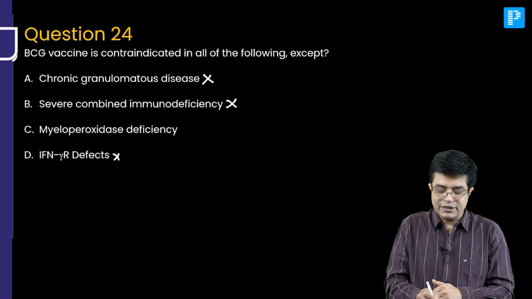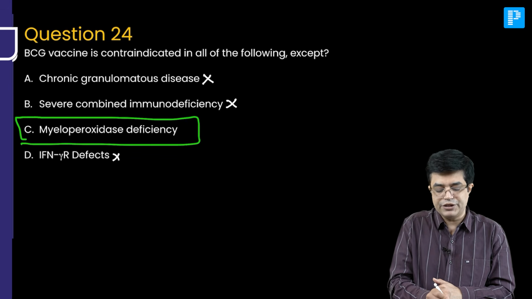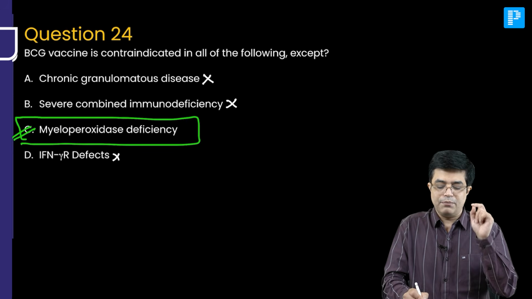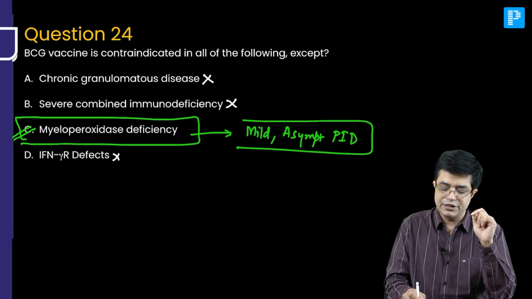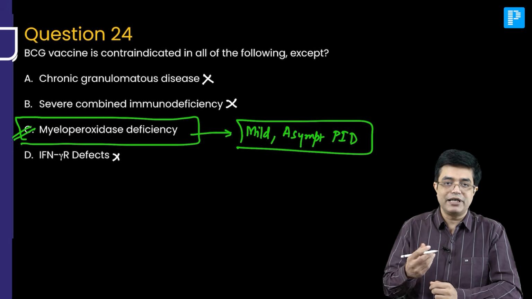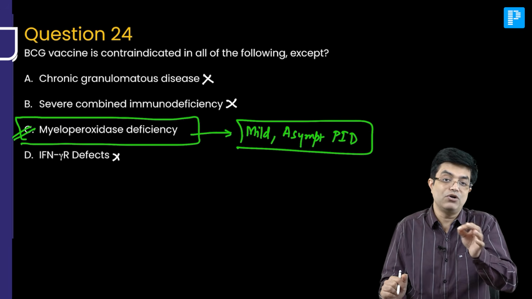Interferon gamma R defects, again you will avoid. Myeloperoxidase deficiency, no need for contraindication of BCG vaccine. Remember, myeloperoxidase deficiency is a very mild and generally asymptomatic PID. What is PID? Primary immunodeficiency. So, which is the mildest asymptomatic but fairly common PID? It is myeloperoxidase deficiency, also called MPO deficiency.